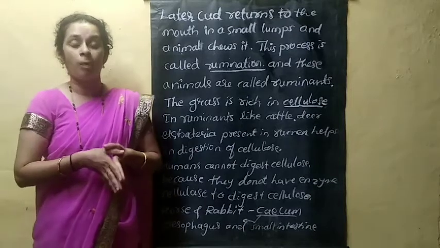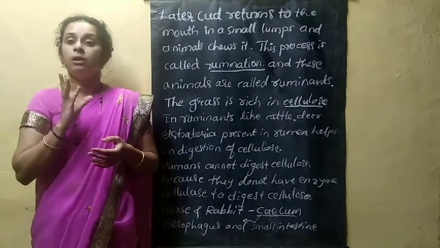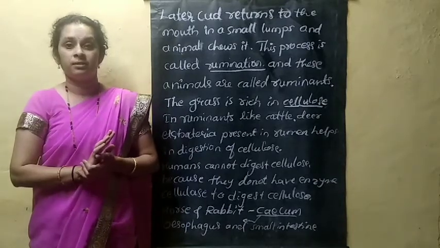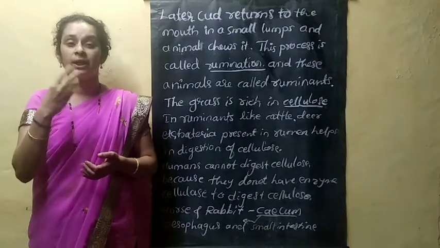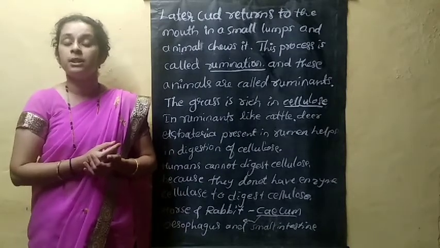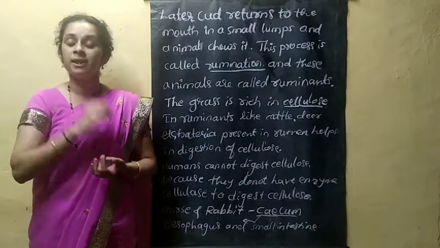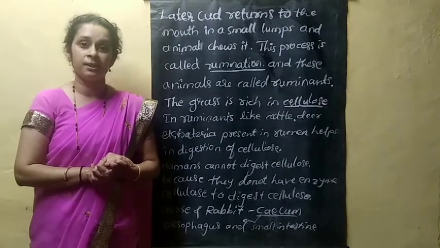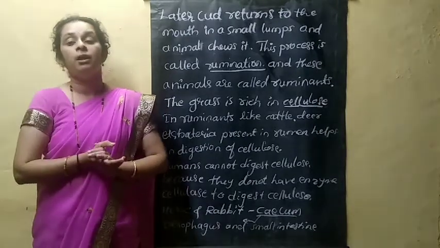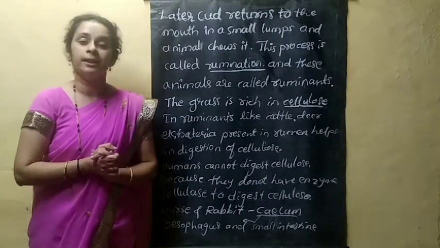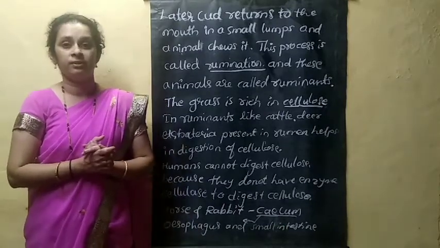Grass-eating animals are commonly called ruminants because they chew the food again and again. They are called ruminants. The partially digested food present in the rumen of the grass-eating animal is called cud.